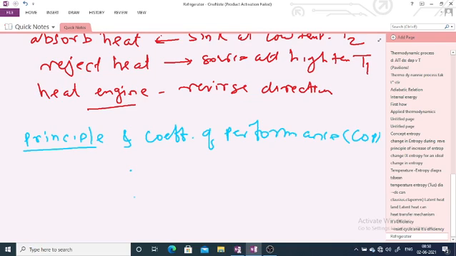So the net result will be the absorption of heat. In a refrigerator, a net amount of heat is absorbed from the cold reservoir, that is from the low temperature source, and a large amount of heat is rejected to the higher temperature, that is to the hot reservoir. It is possible by doing some external work. So you have to define the refrigerator. A refrigerator is nothing but a device that performs the cycle.